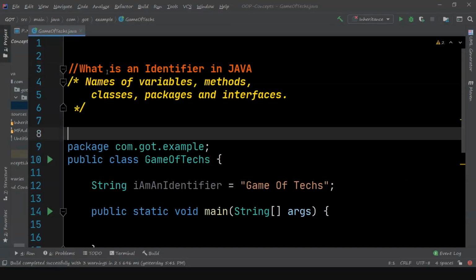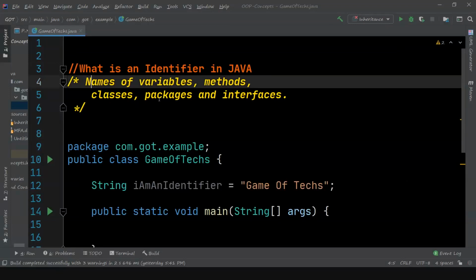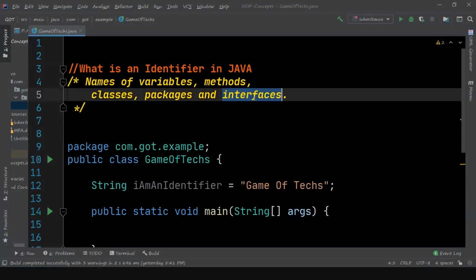So the first question is, what is an identifier in Java? An identifier is the name of variables or methods, classes, packages, or anything is known as an identifier.